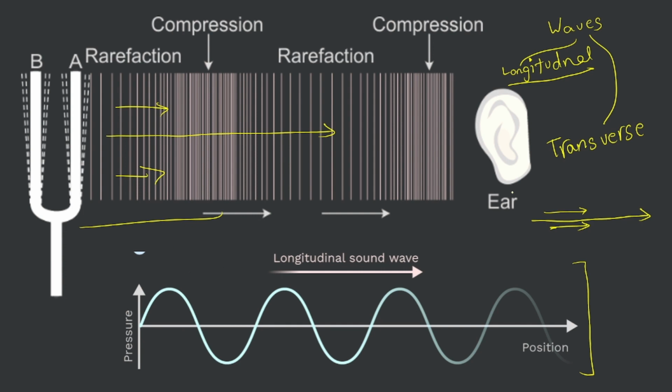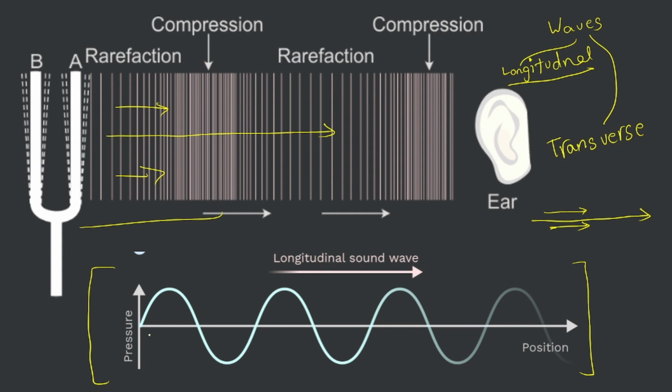Now, transverse waves look something like this. Even though this is a graph of a sound wave, you have to remember graphs and real life are different. Graphs are on a 2D figure, whereas real life is a three-dimensional space. So that's why we represent longitudinal waves in graphs as transverse, but this is how transverse waves look.